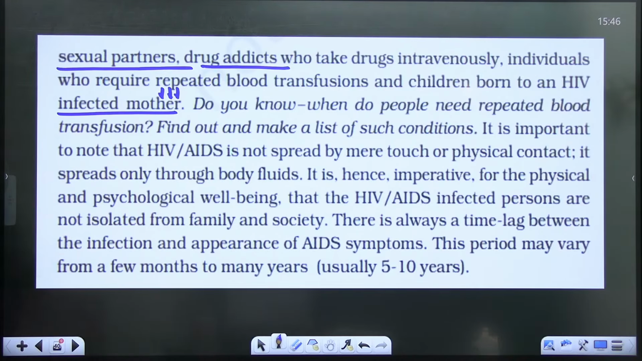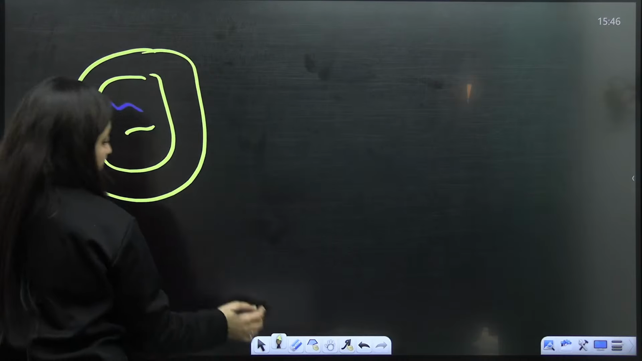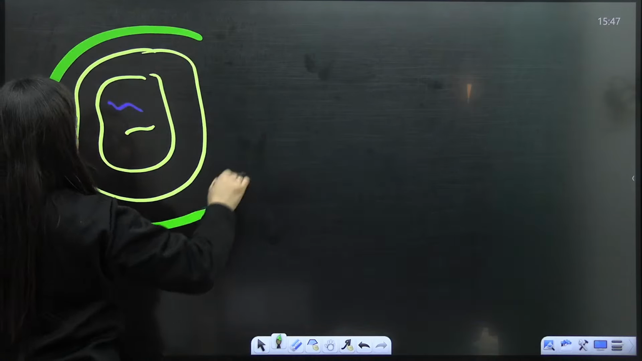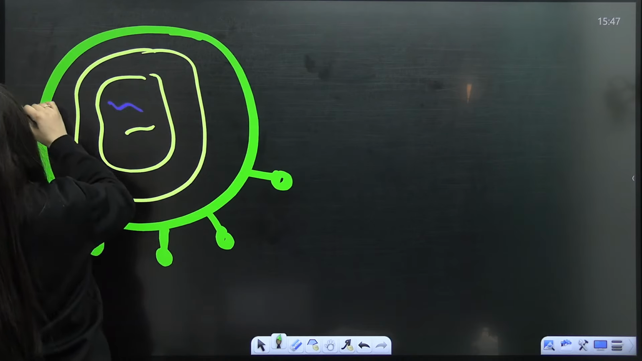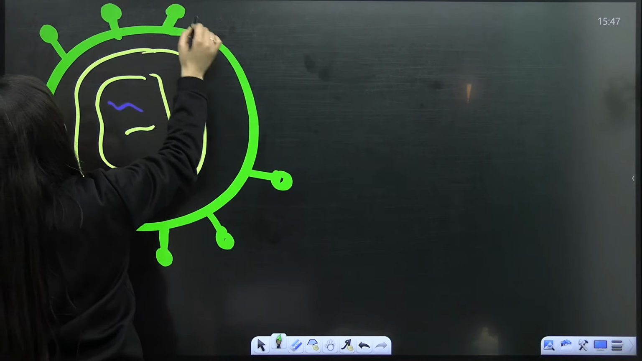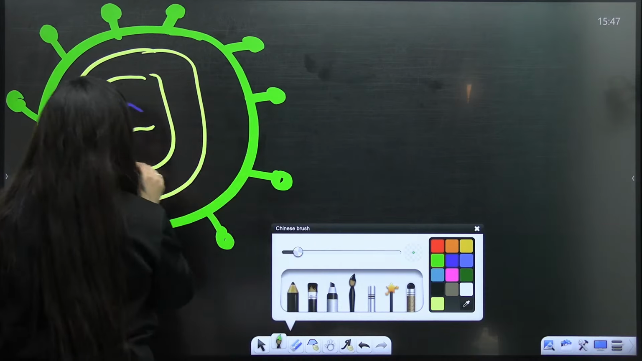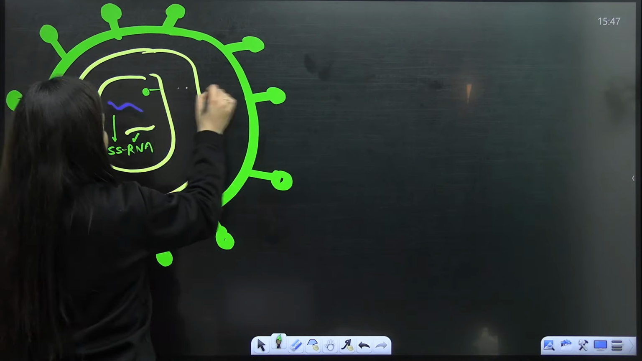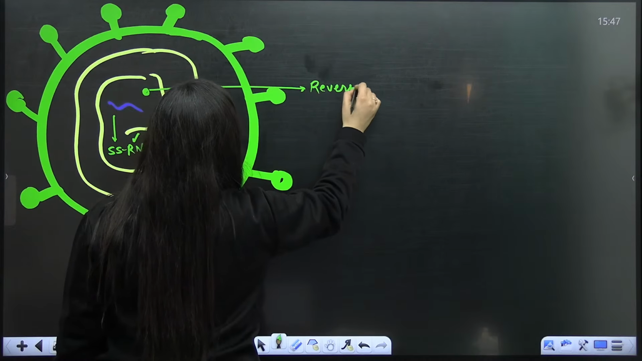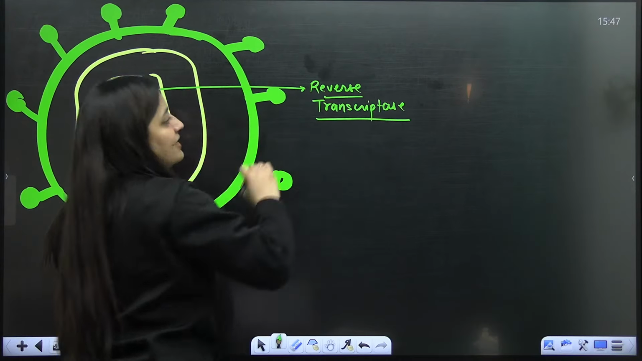So now, basically what is happening? The HIV virus, as I said, is an RNA virus. I'll make a rough diagram here. First of all, we know there will be enzymes present in it. Two single-stranded RNAs will be there, right, students? There are other enzymes also, but we will see the enzyme reverse transcriptase here, which will help in reverse transcription. So from this RNA, the DNA will form.